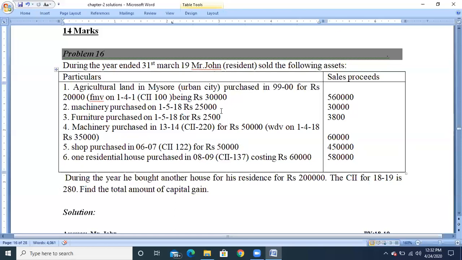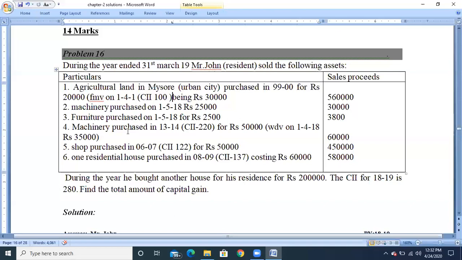Only if the asset has been purchased before 1/4/2018 and it is a depreciable asset, they will give the written down value, and that written down value will be taken as the cost of acquisition. But if any depreciable asset has been purchased in the middle of the previous year, there will be no written down value; we need not take it, and the purchase price will be the cost of acquisition. The machinery has been sold for 30,000 and the furniture for 3,800.